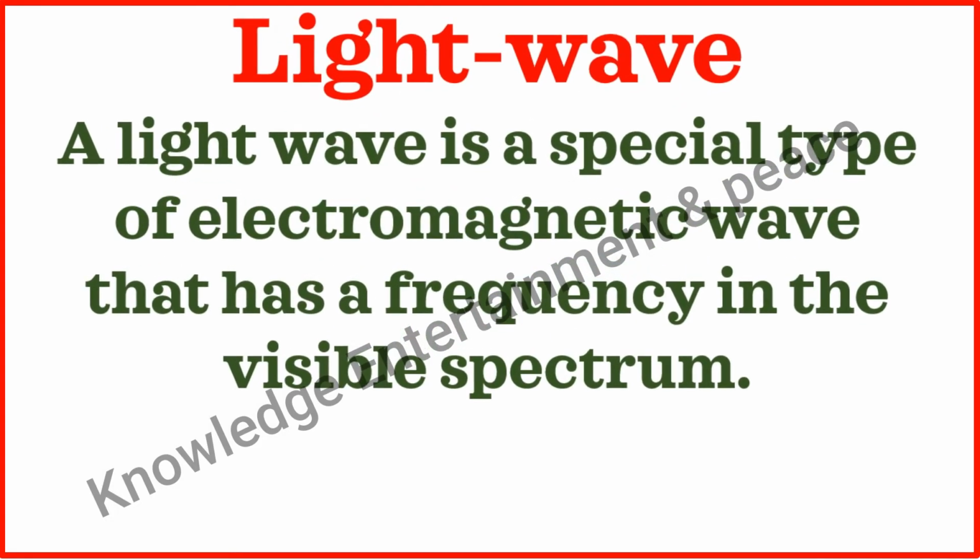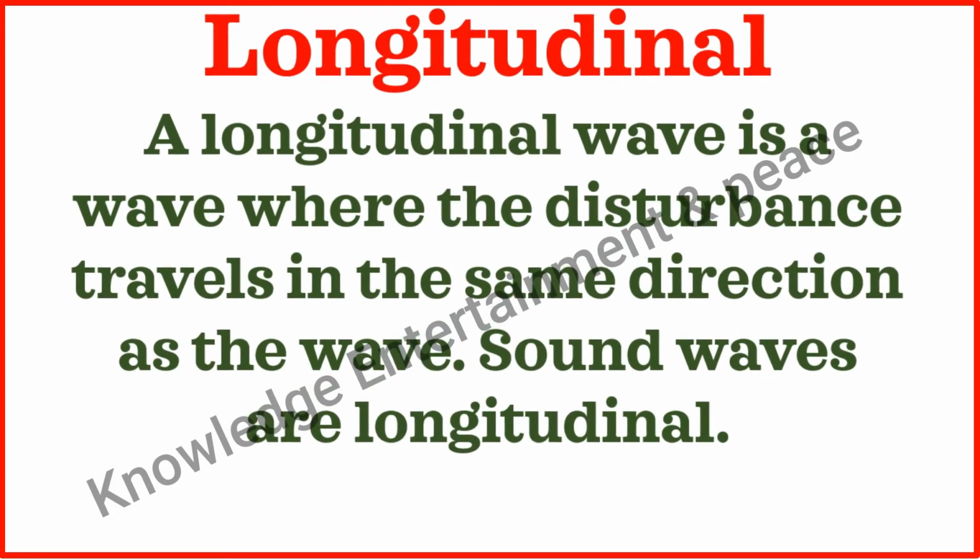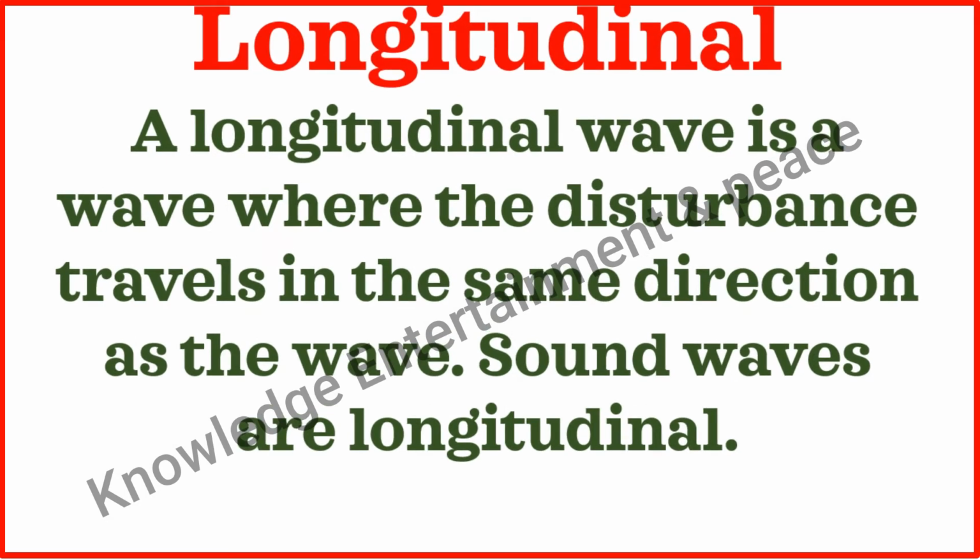Light wave. A light wave is a special type of electromagnetic wave that has a frequency in the visible spectrum. Longitudinal. A longitudinal wave is a wave where the disturbance travels in the same direction as the wave. Sound waves are longitudinal.